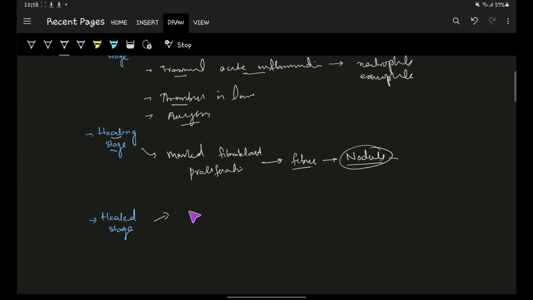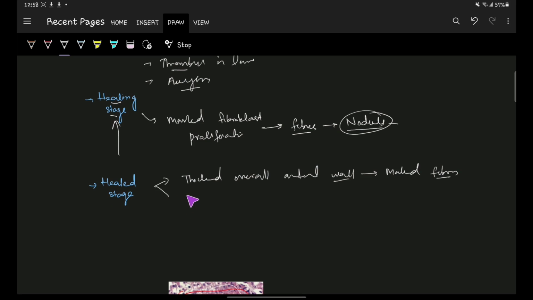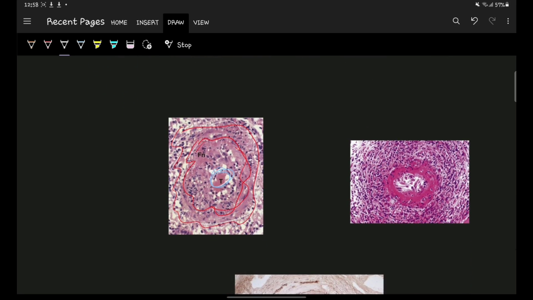Now the third stage is the healed stage. In the healed stage, it is characterized by the thickened overall arterial wall, and this is due to the much marked fibrosis, much more than involved in the healing stage. And also there is fragmentation or loss of the internal elastic lamina.